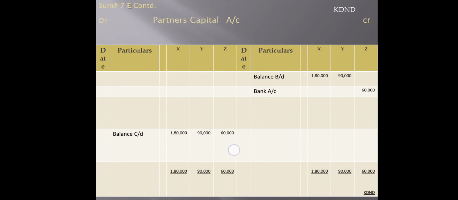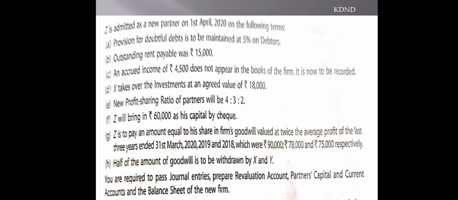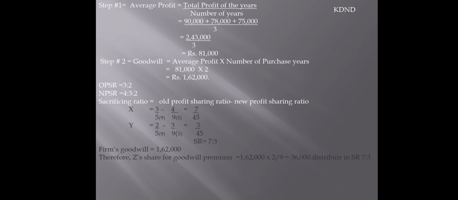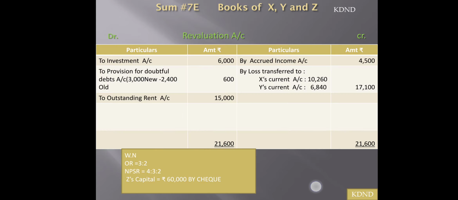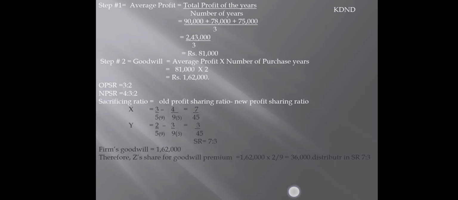Now we are going to do the working for goodwill. So goodwill working is here shown. You can see the question, and here you can see profits are given which is to be taken as an average, and then number of years' purchase, 2 years, is given. So 1,62,000 is the firm's goodwill that we got. And here old ratio and new ratio is given, so we are supposed to find out sacrificing ratio also, that also we had found. So finally it is to be distributed in the ratio of 7:3.